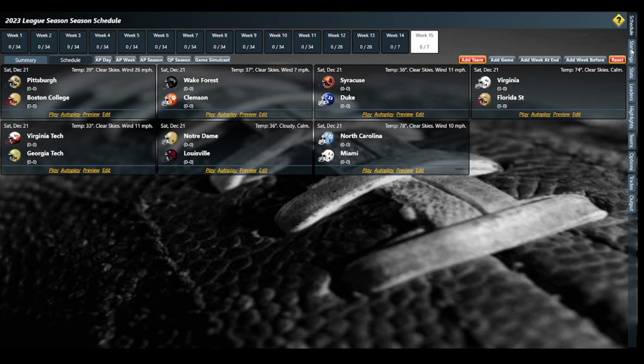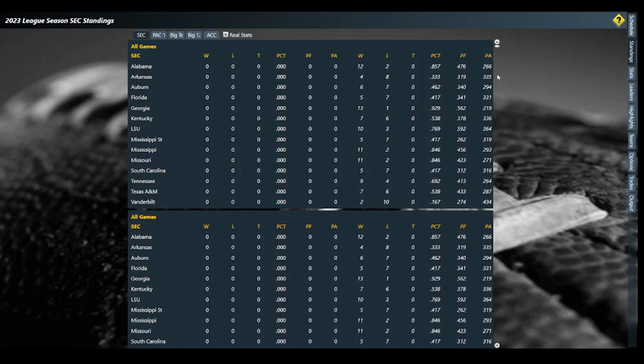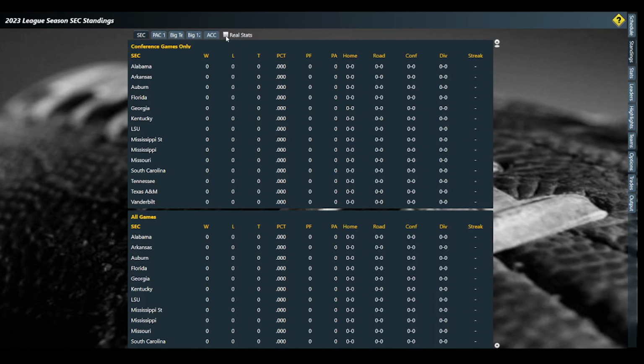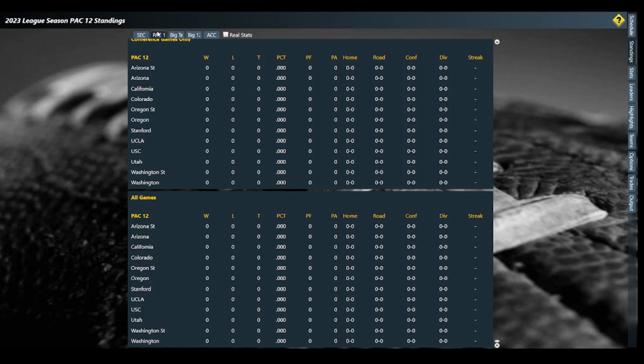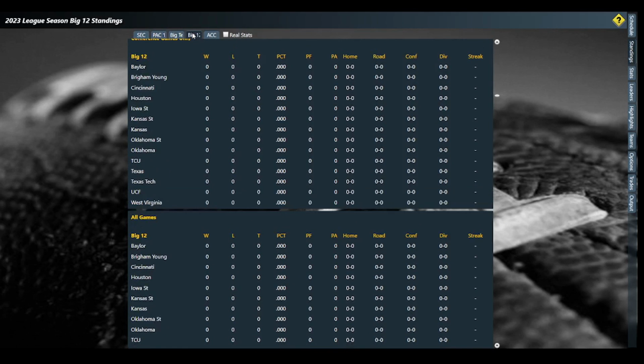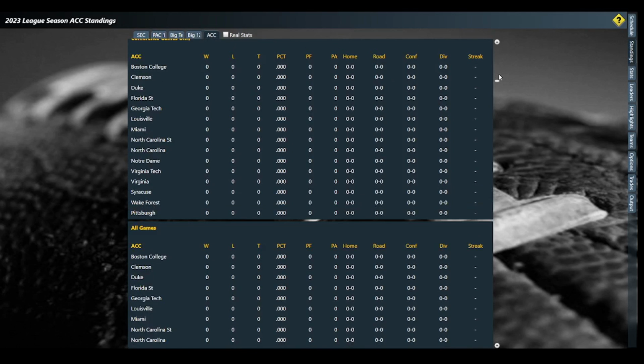And then, of course, you look at the standings and they only play each other, so you can get an idea of their standings. You go to real stats here and do that, and you get an idea of the leaders. For the SEC, their conference games and league games are all the same, they play in the same conference there. But you can do the standings here, and it's pretty cool going through in the Pac-12 and the Big 12, all that stuff right there. And you get your champion.